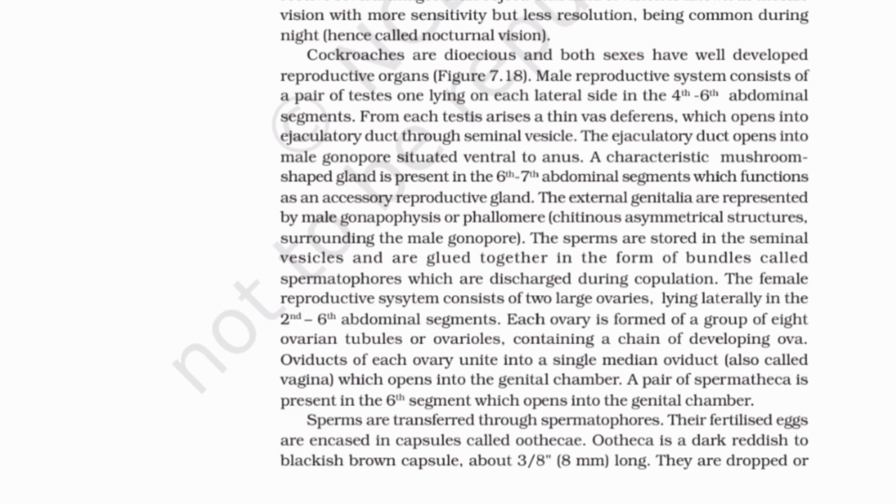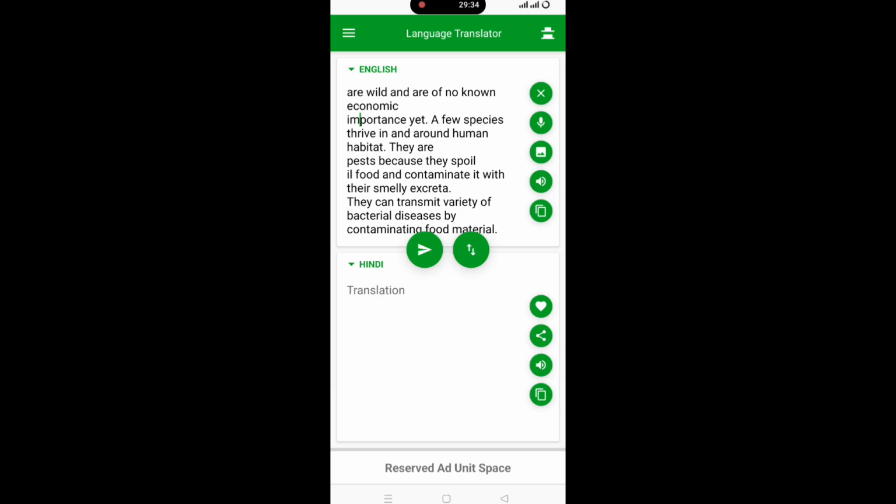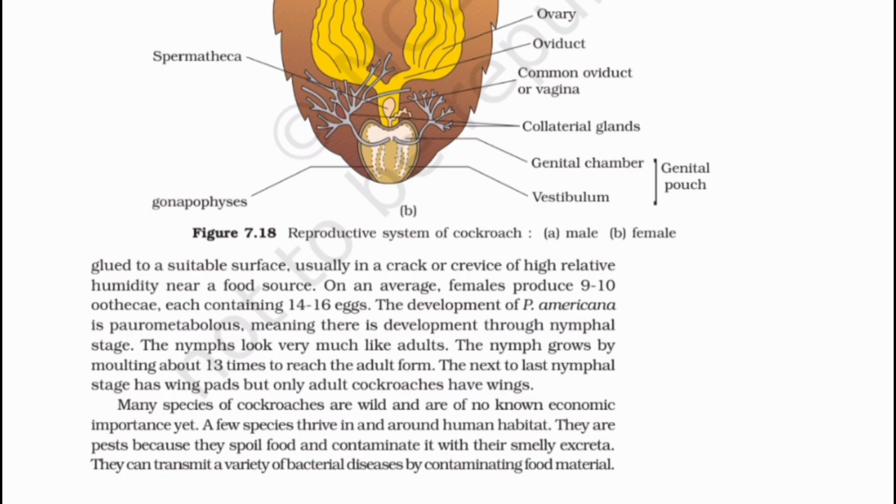They are dropped or glued to a suitable surface, usually in a crack or crevice of high relative humidity near a food source. On an average, a female produces 9 to 10 oothecae, each containing 14 to 16 eggs.